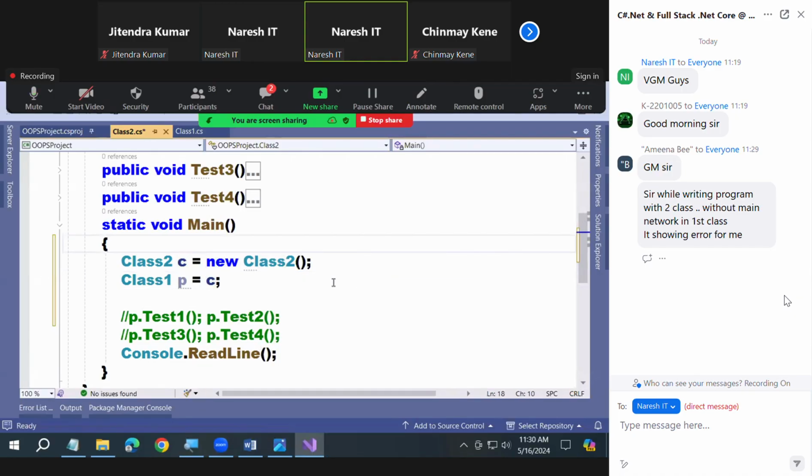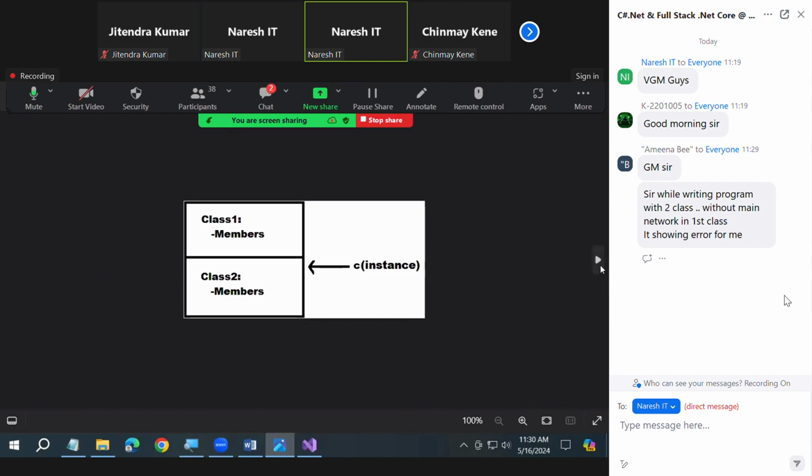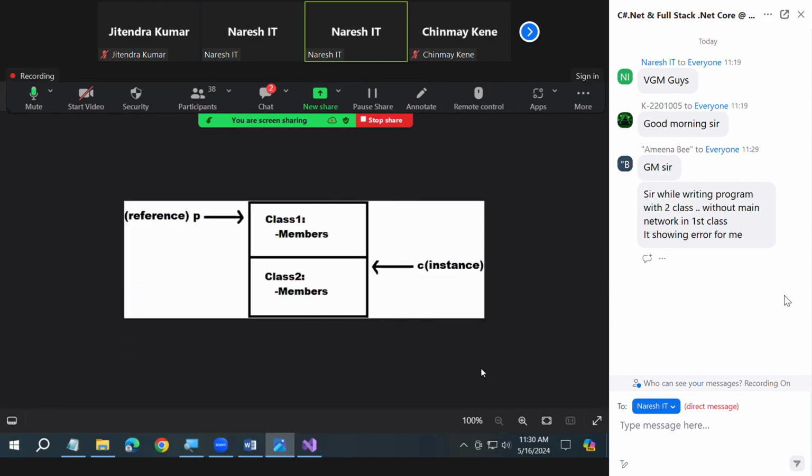P is equal to C. Now see, this P is also accessing the same memory only. That's what I'm trying to tell you. We learned it already. Both P and C will be consuming the same memory. Are you clear? Now tell me, using P, can I call the members of class 2?